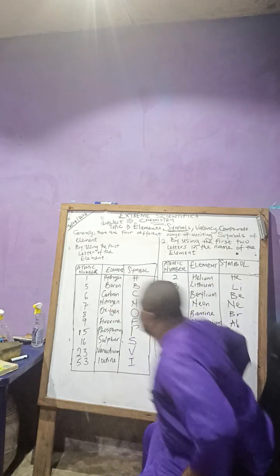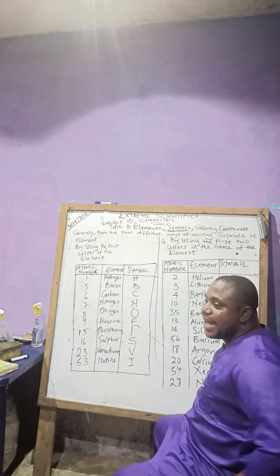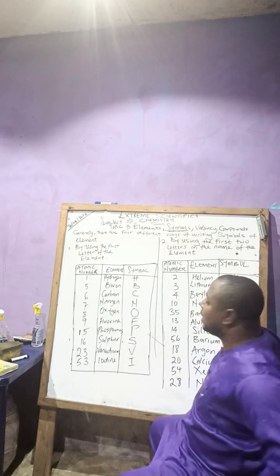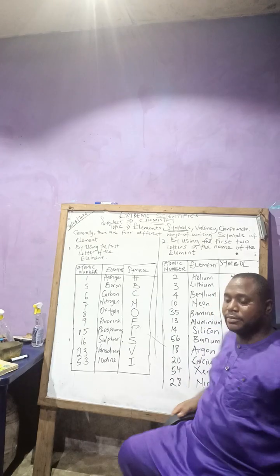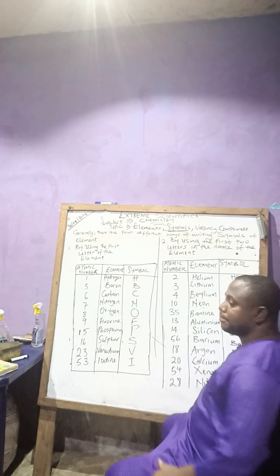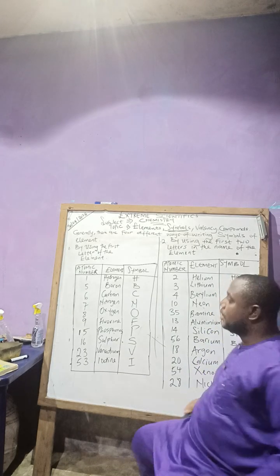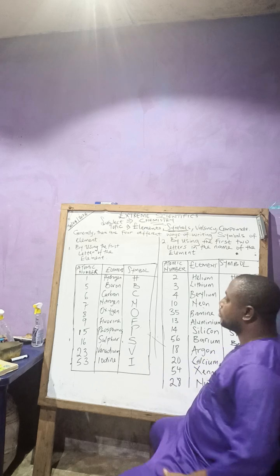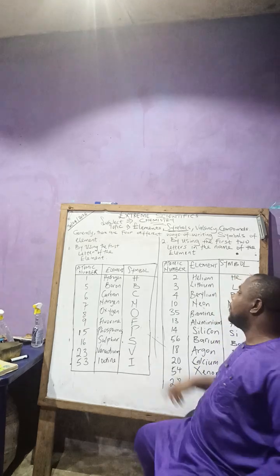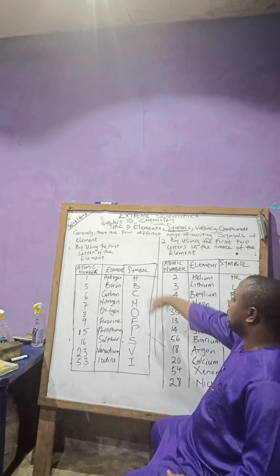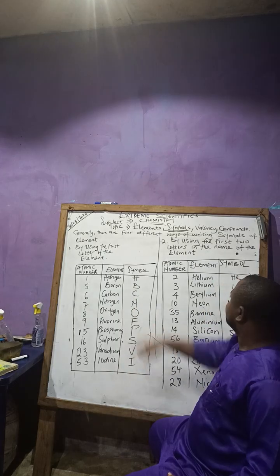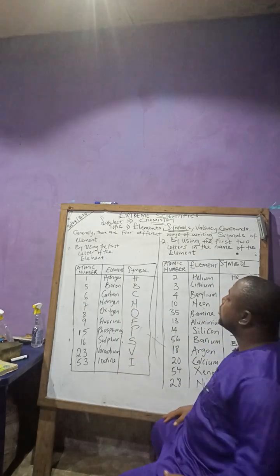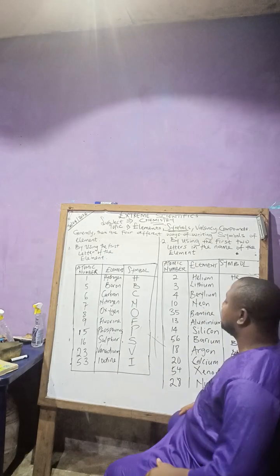Number one, by using the first letter of the element. Now look at these charts. I wrote the atomic number, the element, and the symbol.